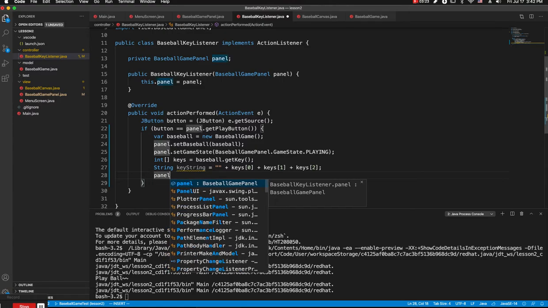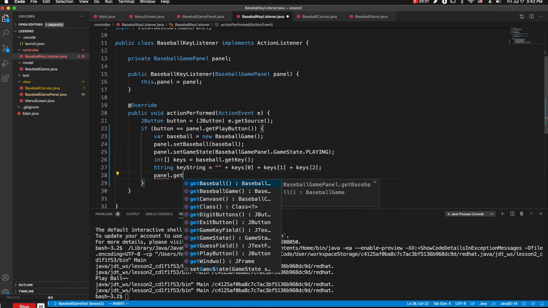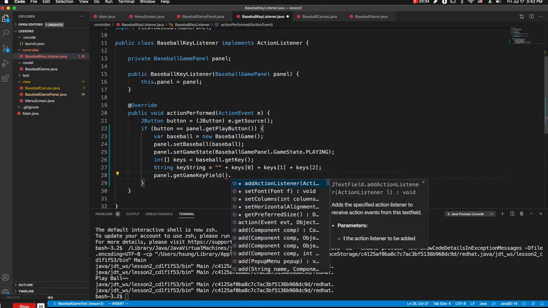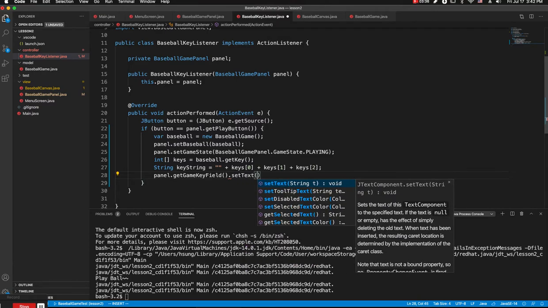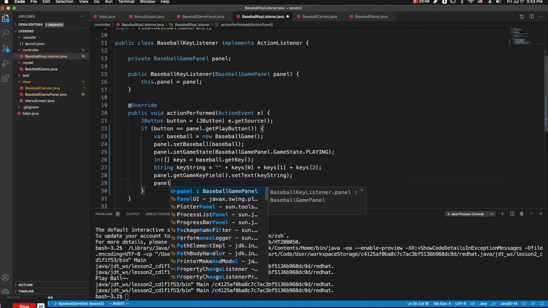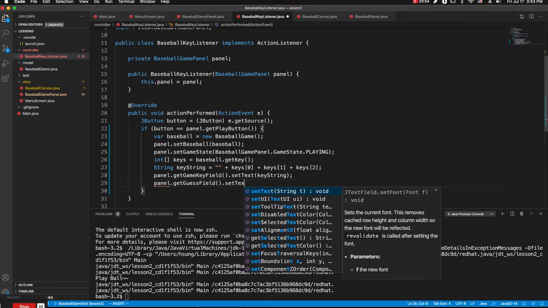So panel get game key field there, and then set text is key string there, and then we need to reset the guess field, get guess field set text.